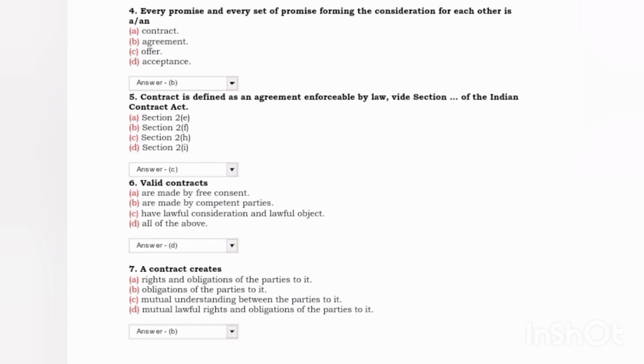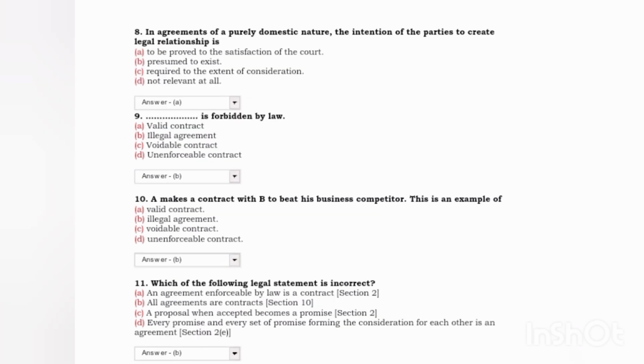Next, a contract creates: answer B, an obligation of the parties to do it. Next, in an agreement of a purely domestic nature, the intention of the parties to create a legal relation is: answer, to be proved to the satisfaction of the court. Next,